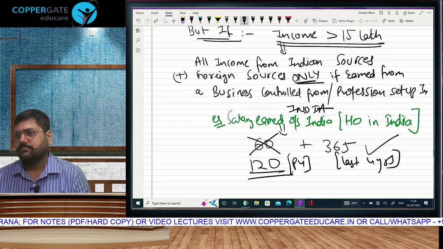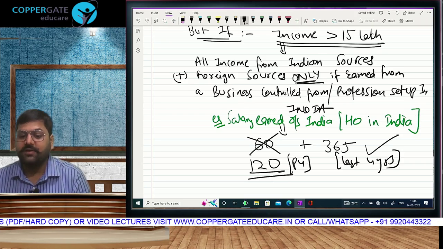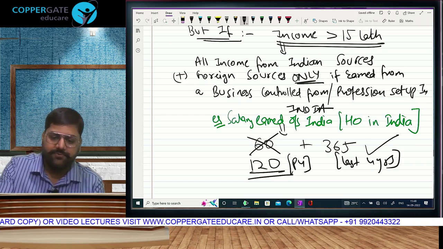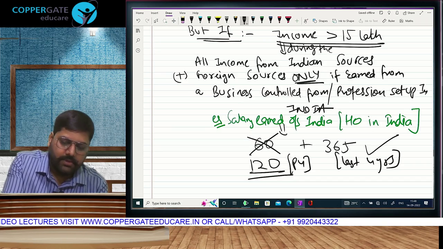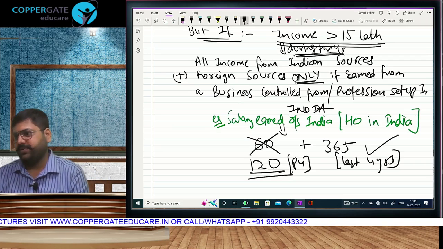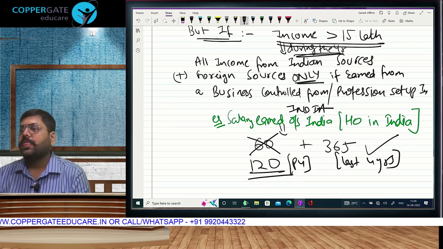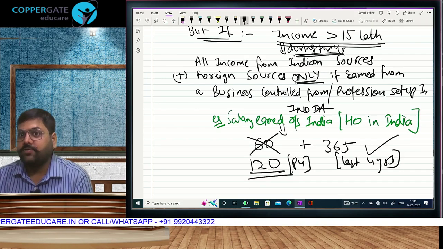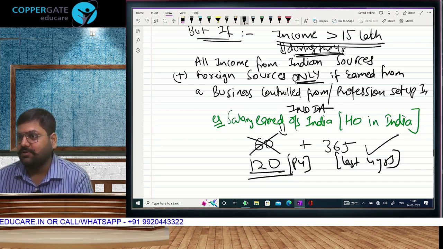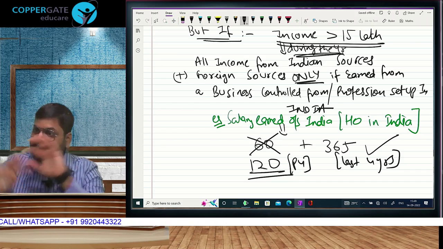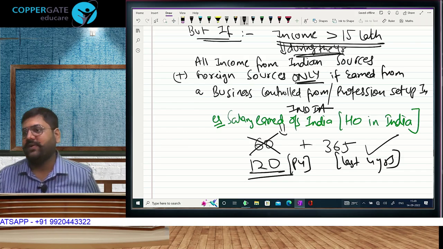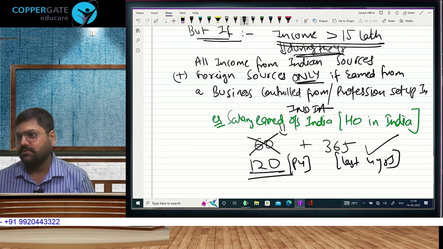So that 15 lakh income is for the full year, not just the period of 120 days. If your income during the year has exceeded 15 lakh rupees, full year ka income, okay? See, 120 though we will check after checking 15 lakhs. So once that 15 lakh full year criteria is met, then we go and check 120. Before that we will not check.